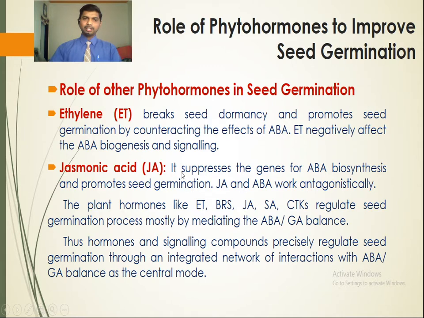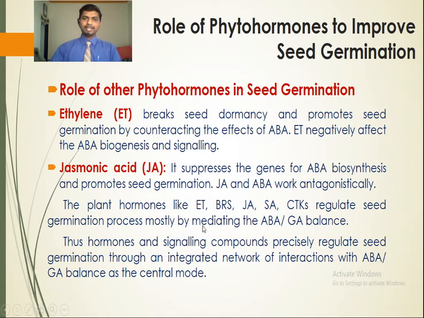So all these phytohormones that play an important role during seed germination work antagonistically, counteracting the effect of abscisic acid, which is responsible for the seed not germinating. So this is the role of phytohormones in seed germination.